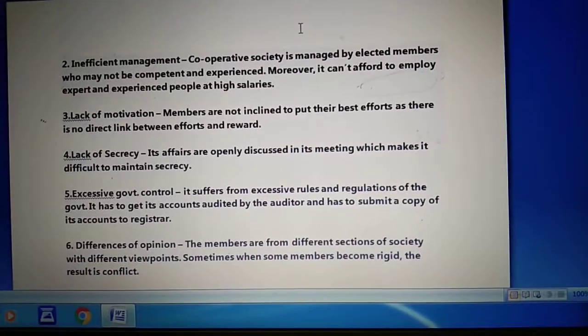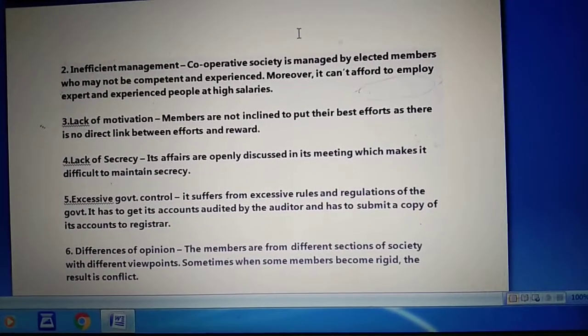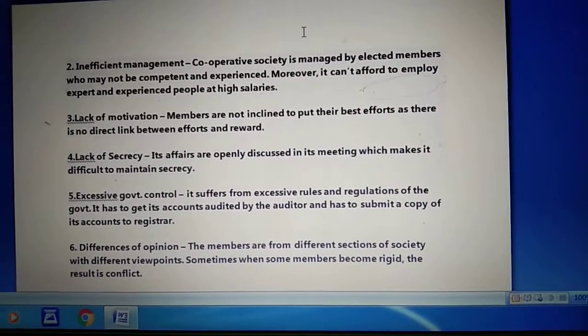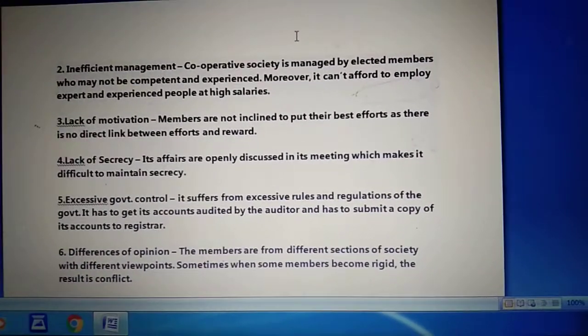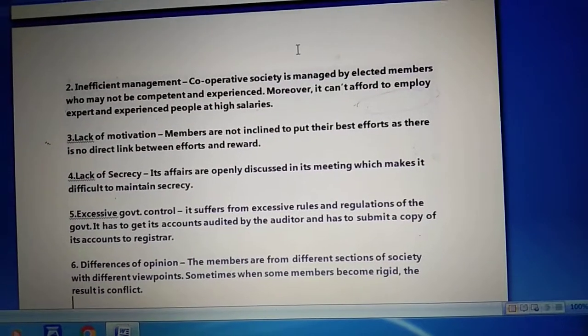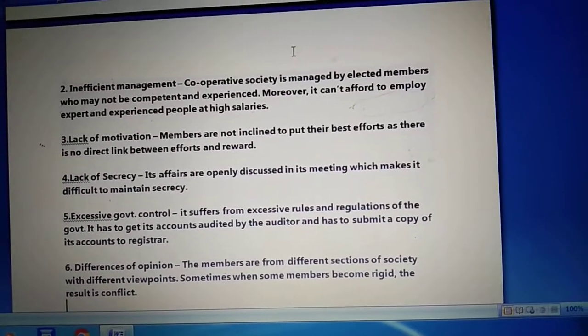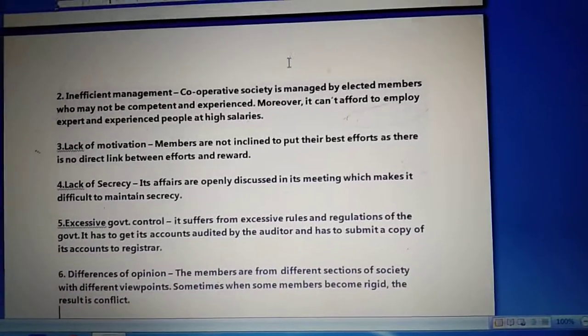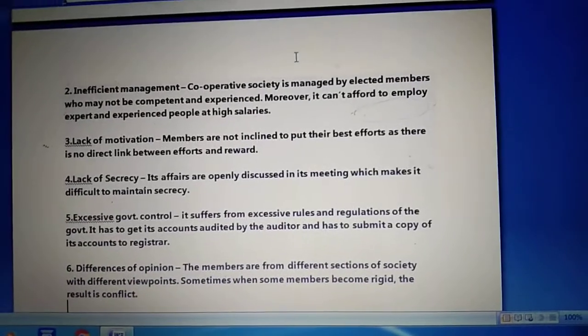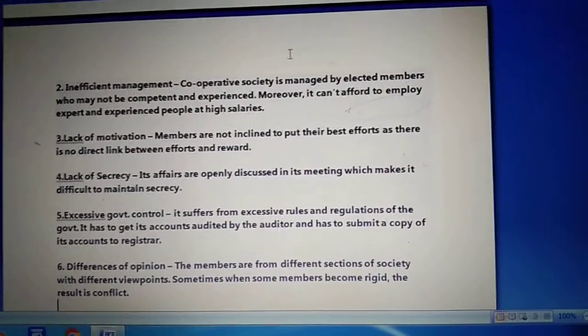So just because of that, they have full or excessive control over the cooperative society. They have made it compulsory for the cooperative society to audit their accounts by the auditor and to submit a copy of their accounts to the registrar office. This way the government is excessively controlling the cooperative society, which sometimes becomes a disadvantage for the members of the cooperative society.